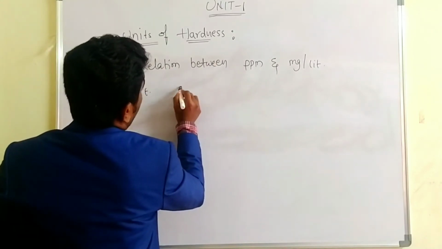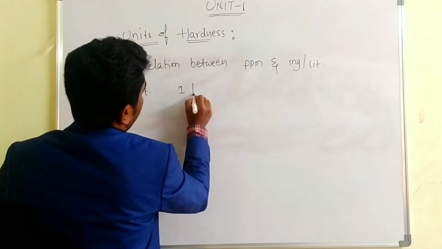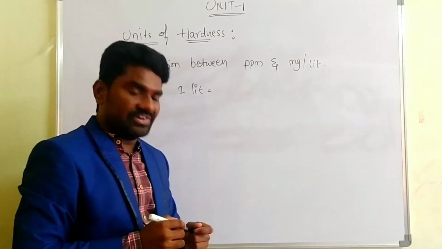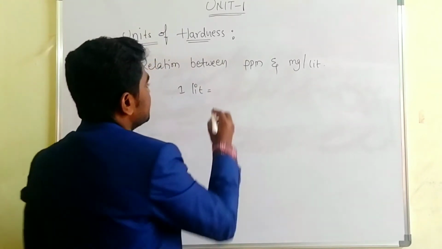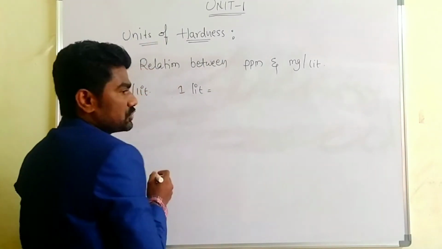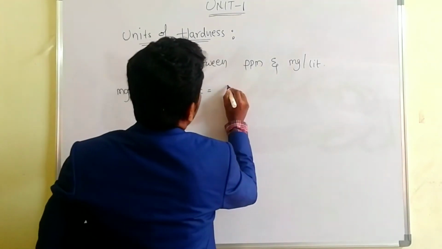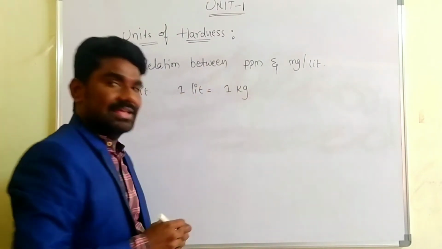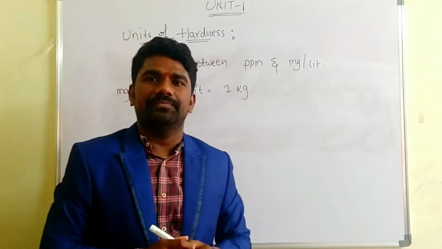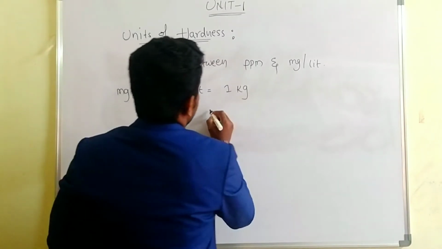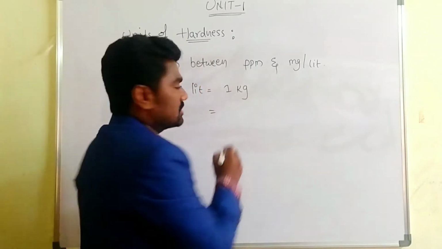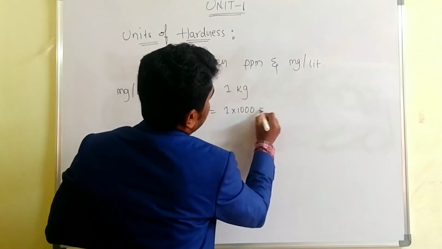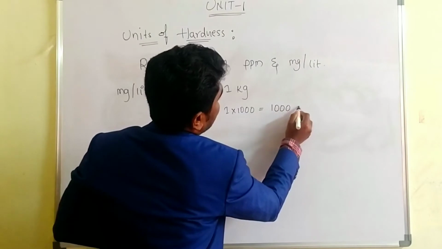actually 1 liter is equal to how many kgs? If you convert into kgs, 1 liter is equal to 1 kg. Is it right? 1 kg, that is how many grams? 1 into 1000 is equal to 1000 grams.